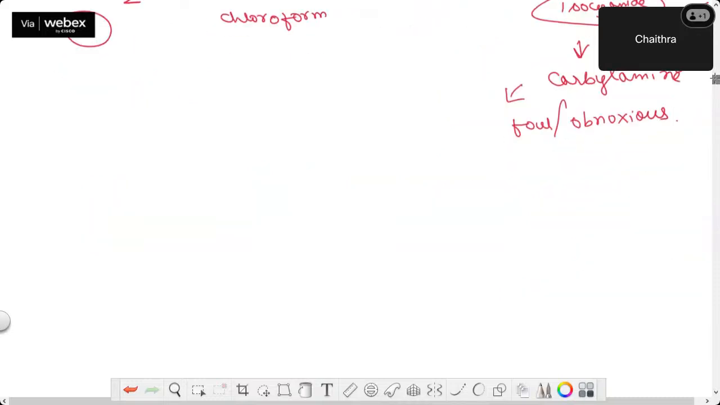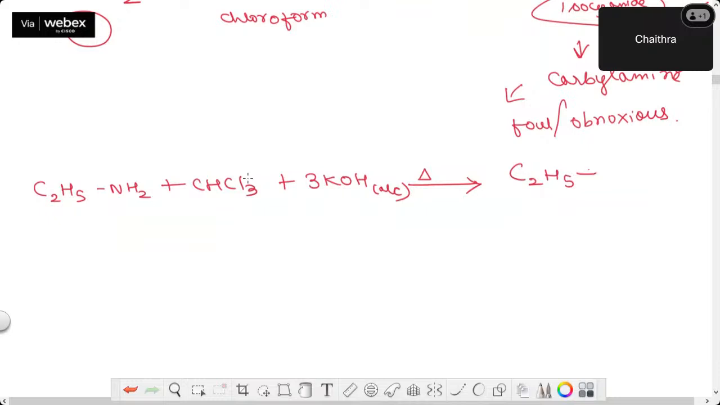One of the examples, let me take alkyl: C2H5NH2 plus CHCl3 plus, actually, 3 moles of KOH is required to balance the reaction. Okay, heat it. If you are taking ethylamine, you will get ethyl isocyanide. If you are taking methylamine, you will get methyl isocyanide like that.